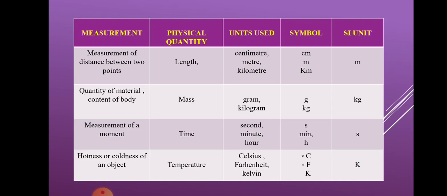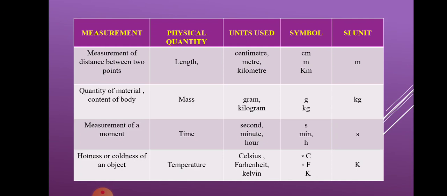Then we have the next physical quantity, time, which we measure in seconds, minutes and hours. We tell time in seconds, minutes and even hours, and it differs. If there is a running race, you cannot have it in hours. That will be either in seconds or in minutes. But if you are attempting a paper, it will always be in hours, it won't be in seconds. So it differs according to the task you are doing. The SI unit for time is the second.